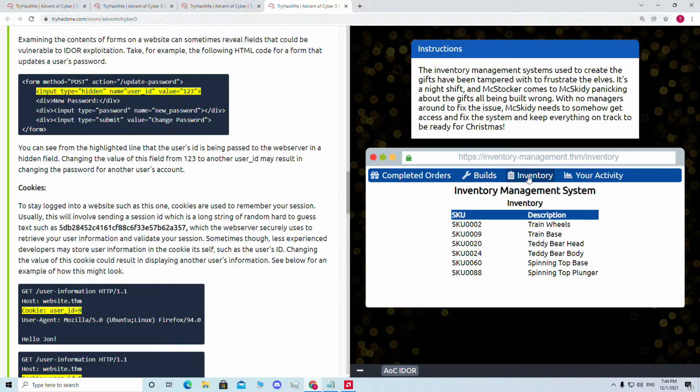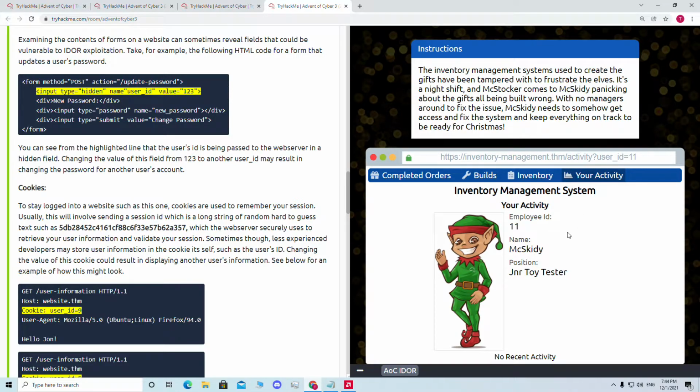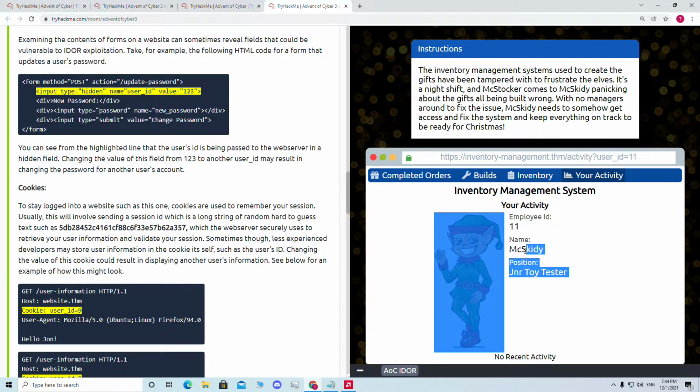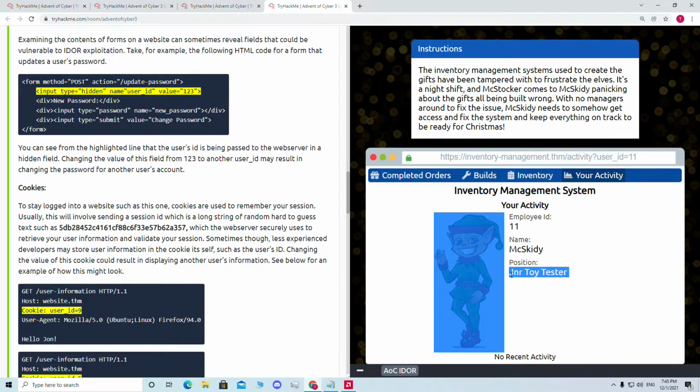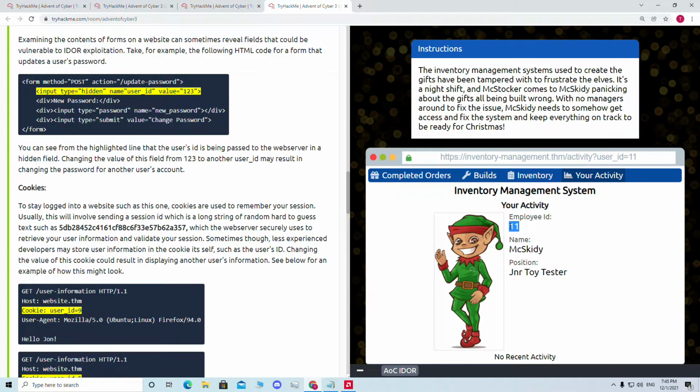And if you go to the inventory, we will see this is the inventory, and in your activity we can see the name Max KD. So this is a profile, right? When we go to the your activity page, we can see this here after the website activity, then the user ID parameter, and for the value of 11 we are getting this user's account. So this is Max KD. His position is junior toy tester, and his employee ID is 11, as we can see in the URL.